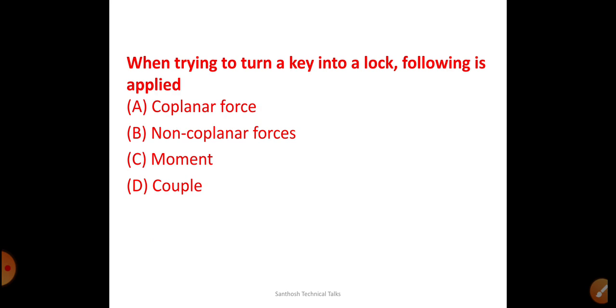Okay, very superb question. When we drive a car or a bike, we put a key into the starting system. When we rotate the key, what happens when we try to turn the key in a lock? Which one is applied? It is simple, a couple is being applied. Whenever you turn a key in the lock, a couple is being applied. So you have to remember that.